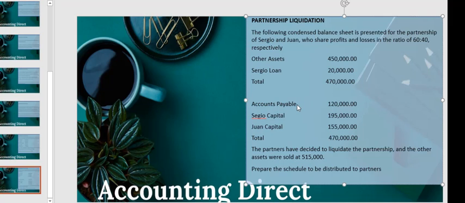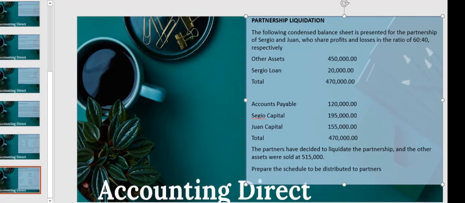We have accounts payable of 120,000, Sergio capital 195,000, Juan capital of 155,000, a total balance of 470,000. The partners have decided to liquidate the partnership for whatever reason they have. They agreed to liquidate it to totally terminate the business, and the other assets were sold at 515,000. So the other assets, which is just 450,000, fortunately sold at 515,000. Prepare the schedule to be distributed to the partners.